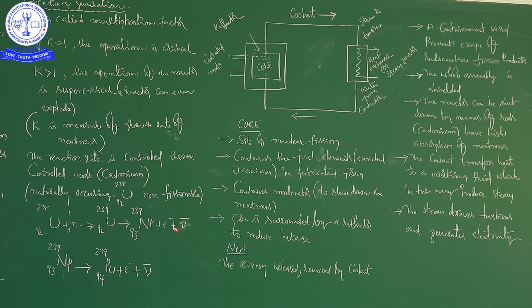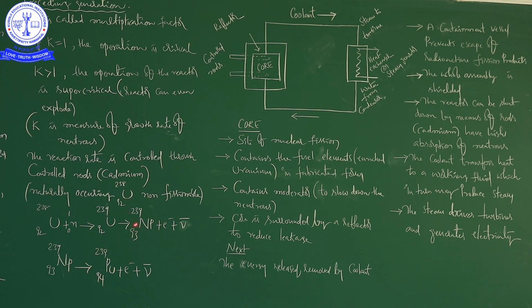Next, see the reaction, what happens in a nuclear reactor. Uranium 238-92 plus a neutron gives uranium 239-92, the nuclear reaction. Next, it becomes neptunium 239, with its mass number and atomic number. Then neptunium becomes plutonium: 239-93 becomes 239-94.